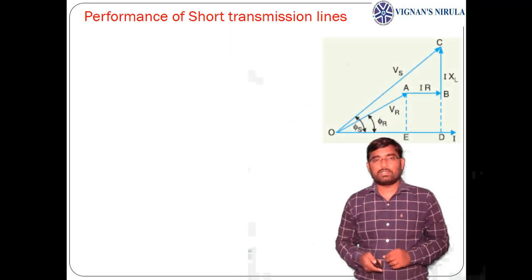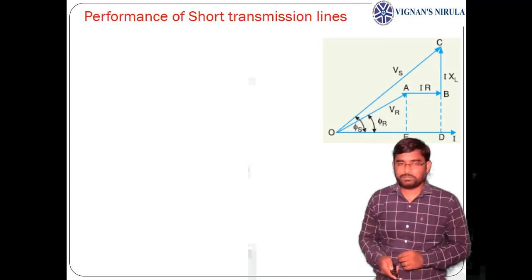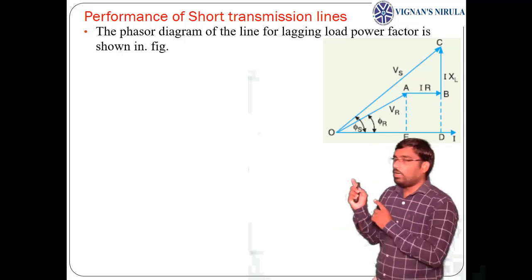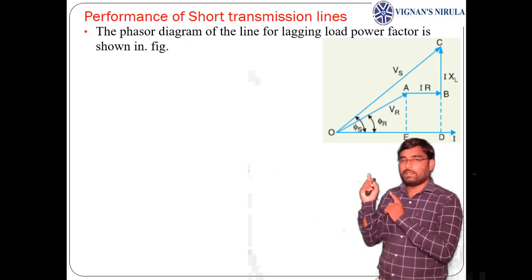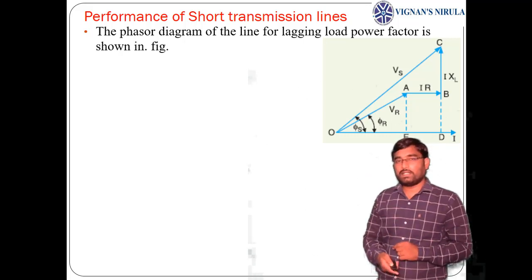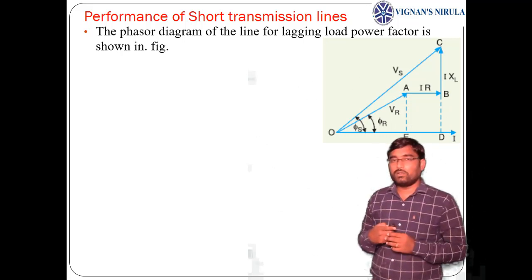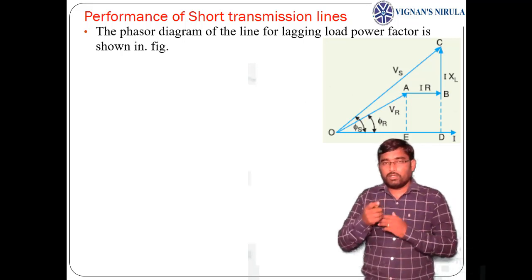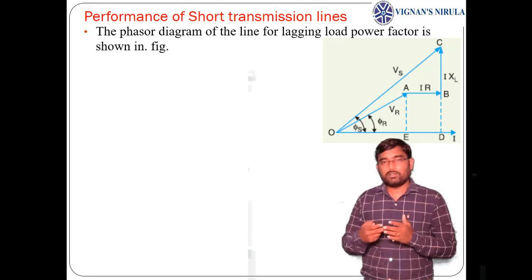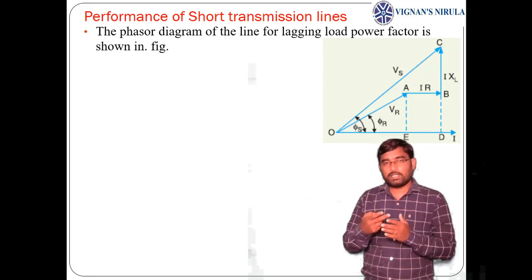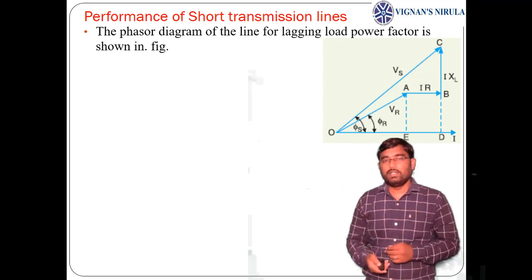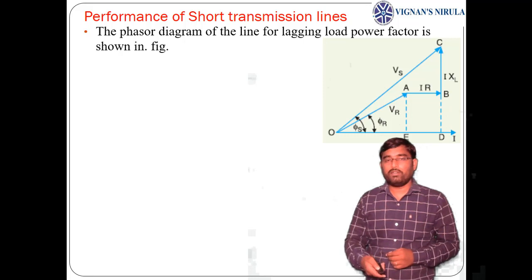So let us see the analysis for the short transmission line. First, see the phasor diagram. I am taking the current flowing through the short transmission line as reference. See there, I is taken as reference. As I am taking a lagging load, the voltage across the load will be leading with respect to current, or the current flowing through the line or load is lagging with respect to voltage. So I lags with respect to Vr, or Vr leads with respect to I. See there, Vr is leading with respect to I by phi r.